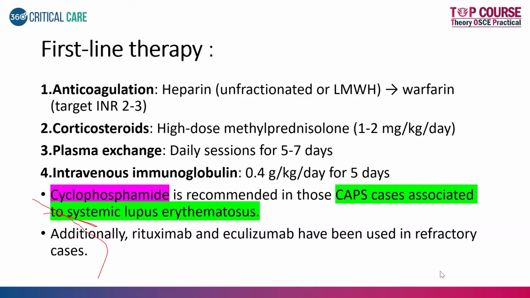Sometimes APLA can be existing with a patient already with SLE. If these patients are coming with severe catastrophic APLA, there is a recommendation for cyclophosphamide. The second line drugs which are used in the treatment of CAPS are rituximab and eculizumab, like most of the cases with autoimmune disorders or vasculitic disorders.